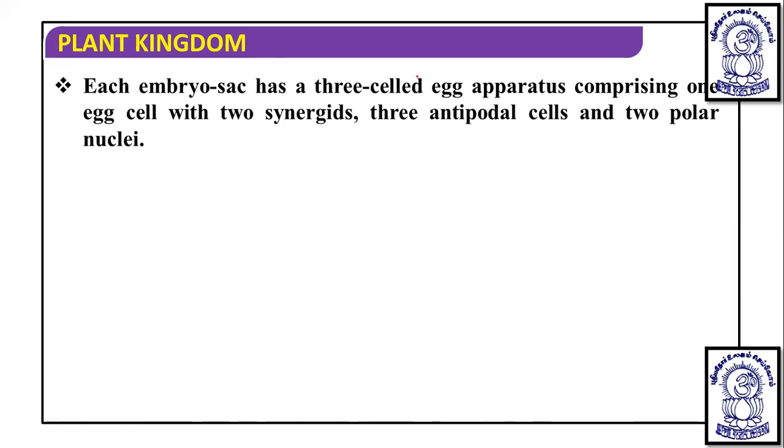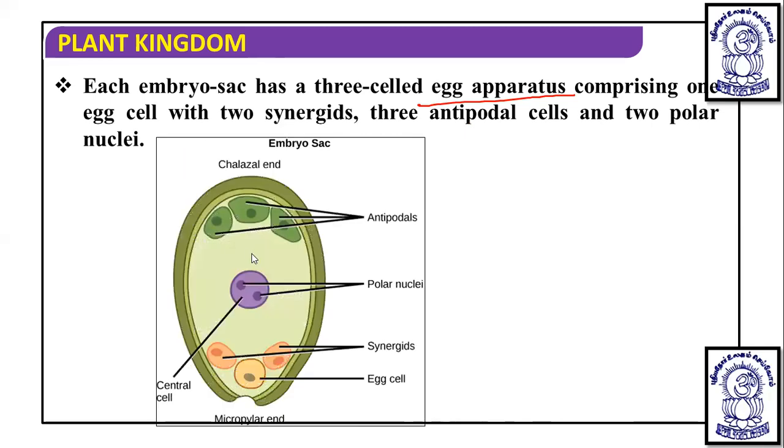Apart from the egg apparatus, there are three antipodal cells and the two polar nuclei. You can see this is also showing the 7-celled, 8-nucleated embryo sac, which has the chalaza with three antipodals, two polar nuclei, synergids, and the egg cell at the micropylar end.